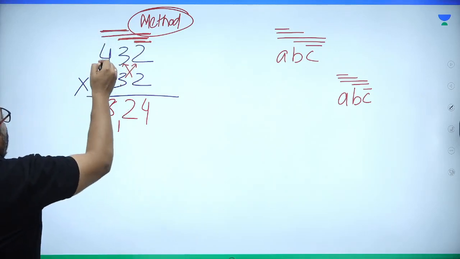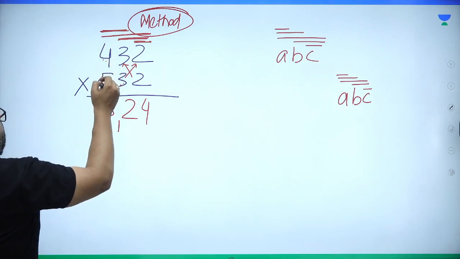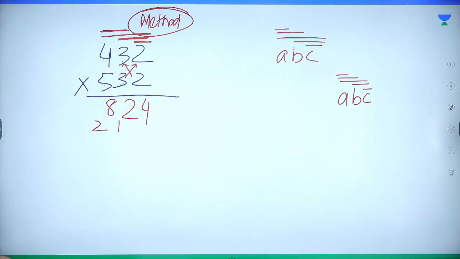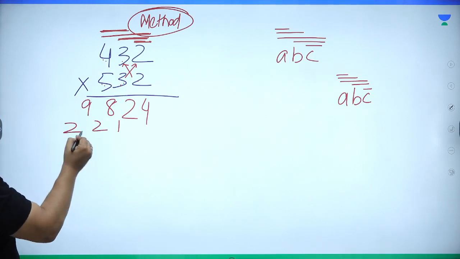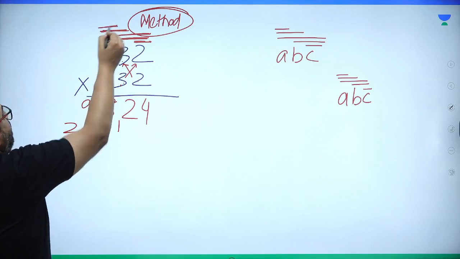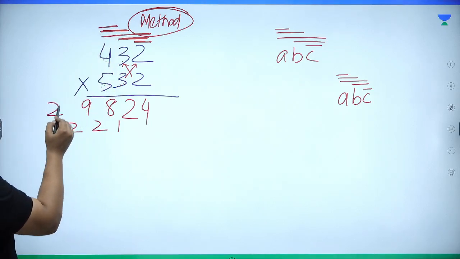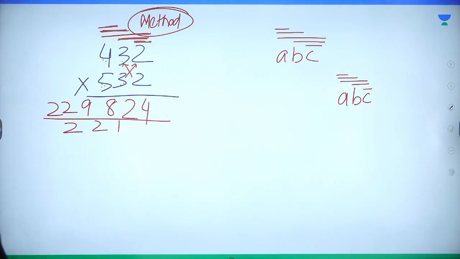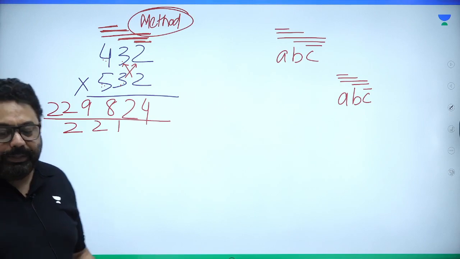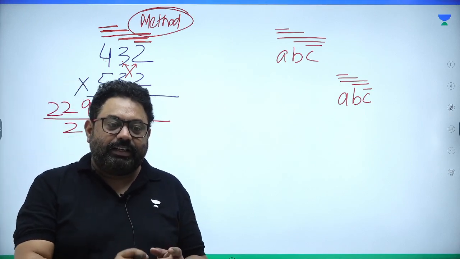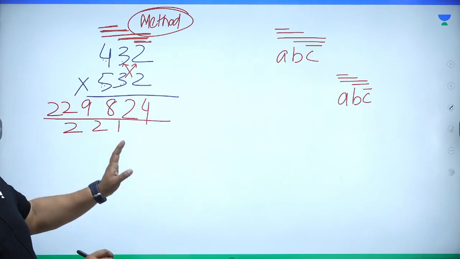So this is 12, 3 4s are 12, 5 3s are 15, 12 plus 15 comes out to be 27, plus 2 is 29, 2 carry, and then 5 4s are 20, 20 and 2, 22. So your real answer is 229,824. But logically, you may say, sir, the real answer should end with 824, right?